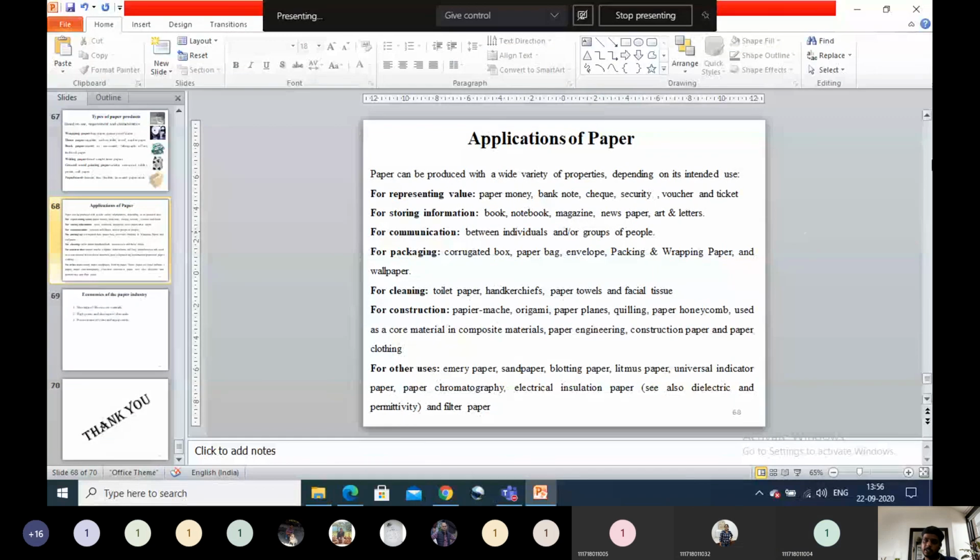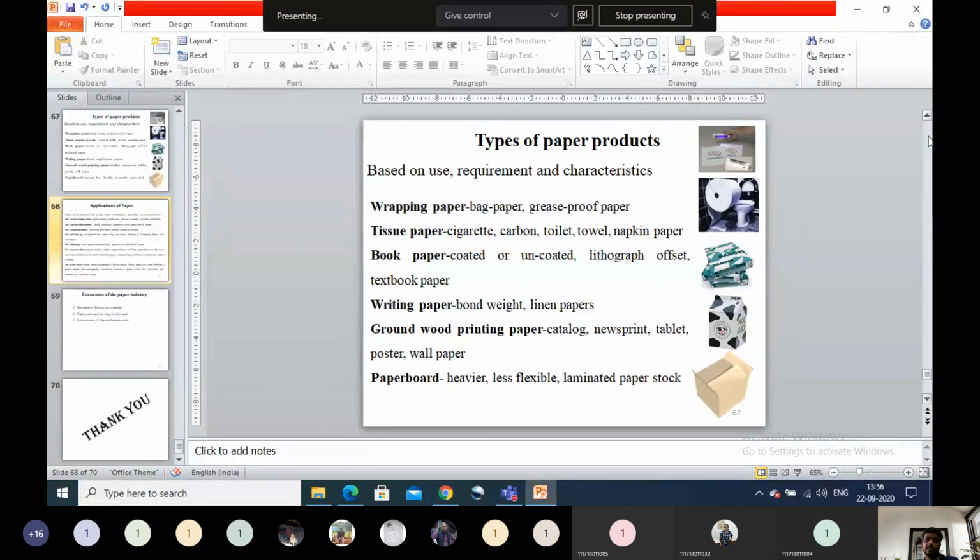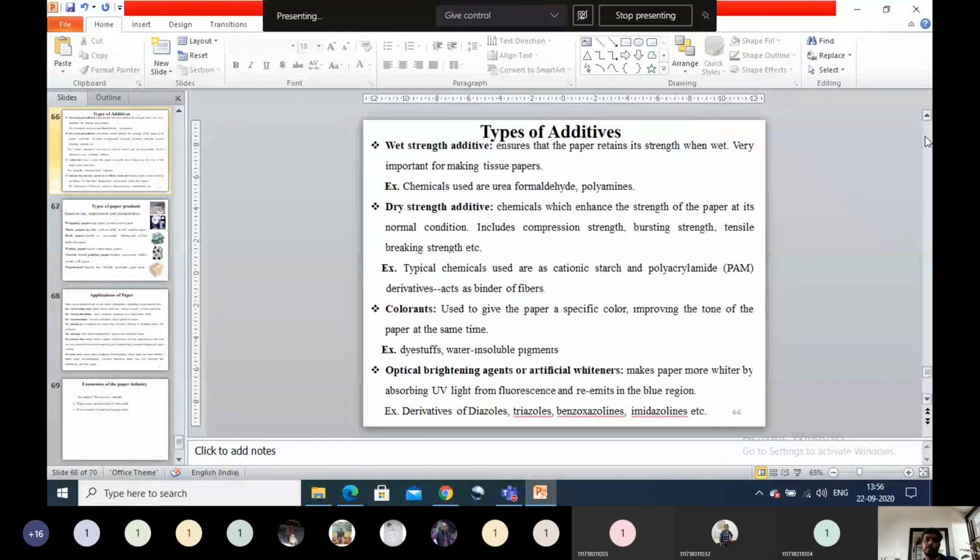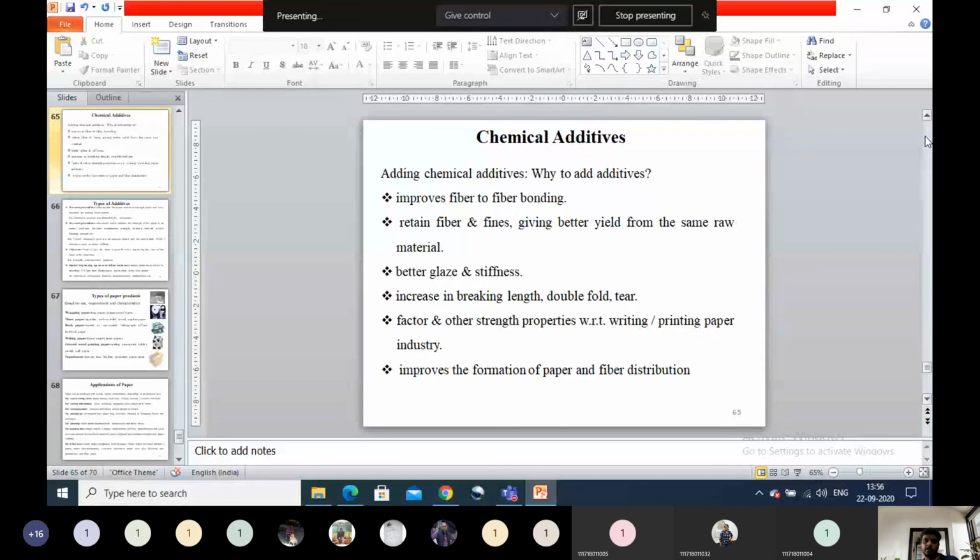Most of what is asked in your old question papers has been summarized. Applications of paper are asked in the short answer questions, as are types of paper products and types of additives used in the paper industry. Additives will also come in the food industry, which you will see in the fifth unit, so don't confuse the additives used in food with those used in paper.